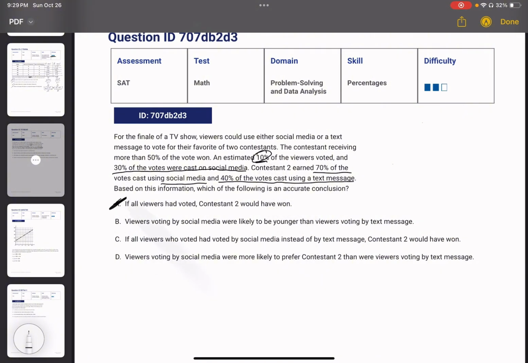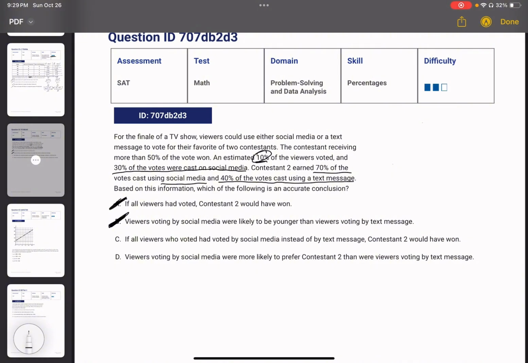So this will be incorrect. Option B, viewers voting by social media were likely to be younger than viewers voting by text message. We have no data on the age of the voters, therefore we can't assume anything about how this relates to what they voted through.